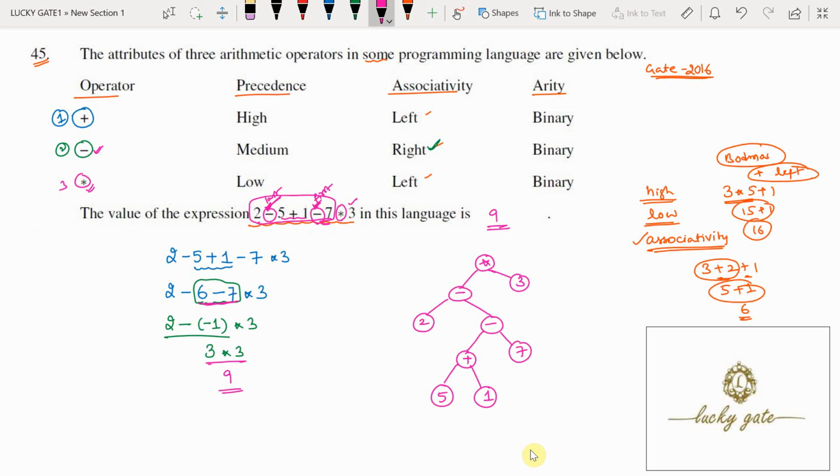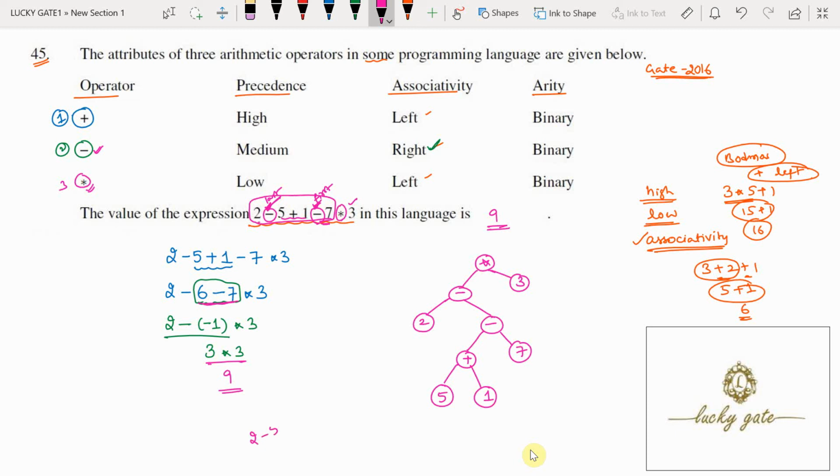Here I considered only simple rules. If it is the least precedence operator, it should come to the top, because it is going to be evaluated last. If it is left associative, the rightmost operator should appear on the top. If it is right associative, the leftmost operator should appear on the top. Why?